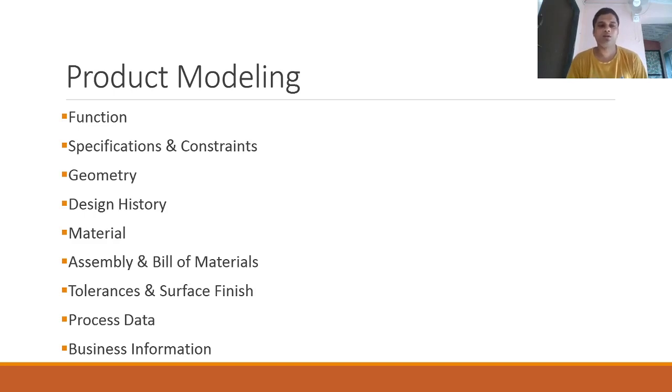What are the steps or functionalities involved in product modeling? You have function: why the product is required, the reason for which the product is being made. Then specifications and constraints: in what circumstances the product is viable to use. For example, the mobile phone which we use, you can't put it underwater, so you can't use it while you are swimming. Just an example. Then geometry: the sizes, shapes and orientations of your product.